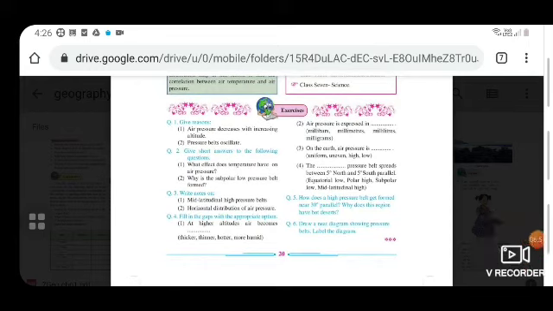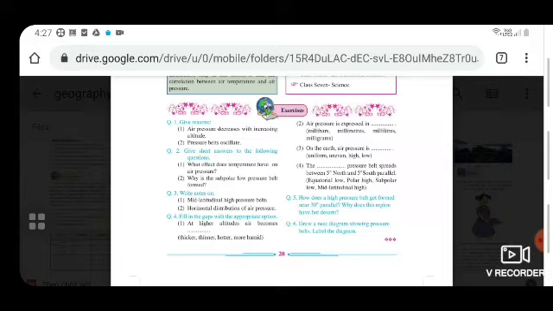Here come the exercises for you. The first question is about giving reasons. First, you have to give reason for air pressure decreases with increasing altitude. And second is pressure belts oscillate. Okay. The second question is give short answers to the following questions. First question is what effect does temperature have on air pressure? And second part is why is the subpolar low pressure belt formed?